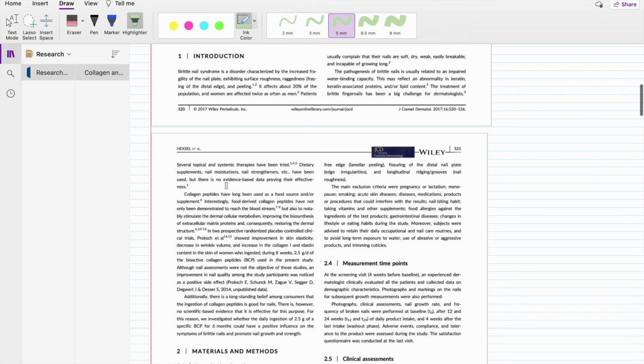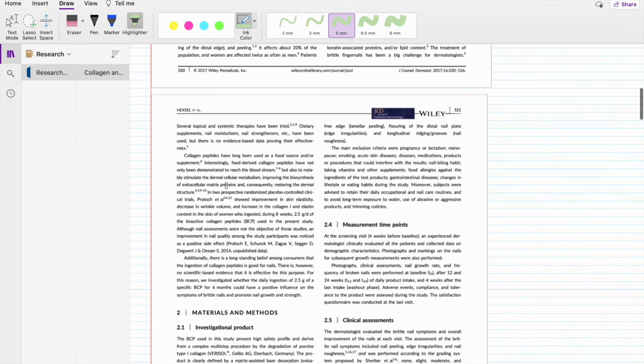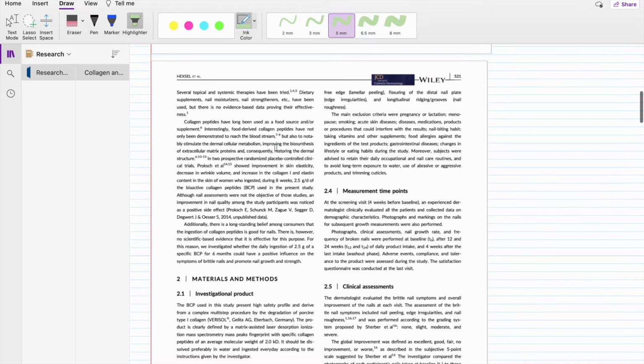The introduction is filled with background about previous research that's been done, prevalence of certain things. So in this case, it talks about the prevalence of brittle nails. It talks about different metabolic pathways and just anything that's going to relate to this study. They can be really long and they can also be pretty short. So luckily we have a short one here today, which is great. So I'm just reading through it, seeing if there's anything that I need to highlight.